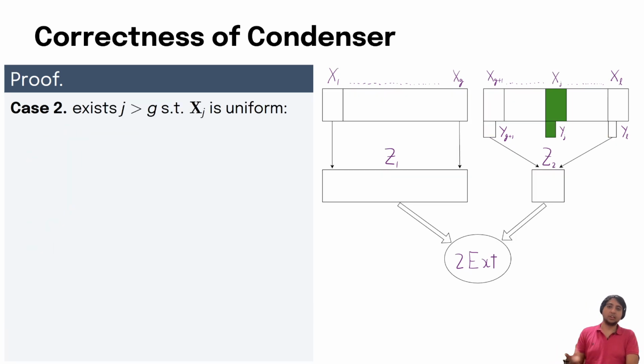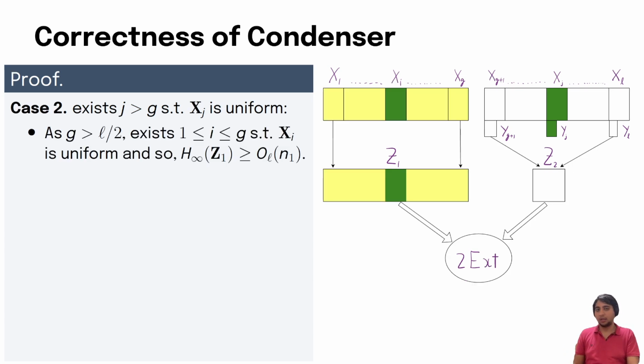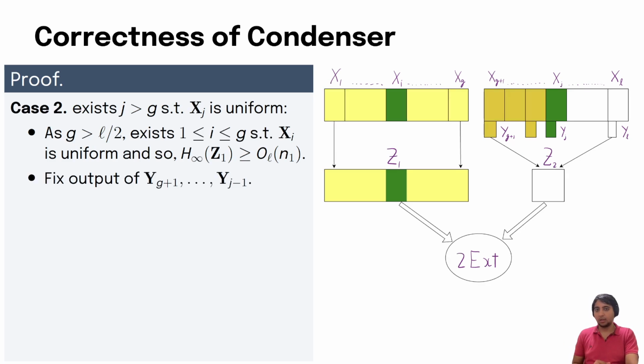So now let's consider the other case where there is some block J greater than G such that Xj is uniform. In this case, because G is still greater than L over 2, there must be some block amongst the first G blocks that is uniform. This implies the entropy of Z1 will at least be linear in its length. Next, we will consider fixing the output of blocks YG plus 1 to YJ minus 1.